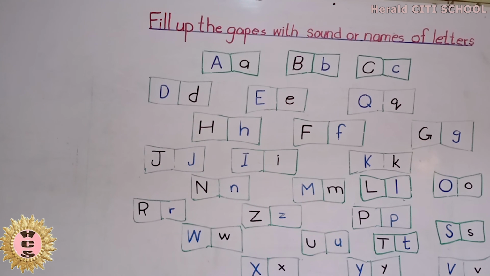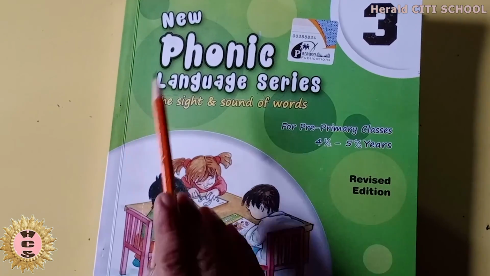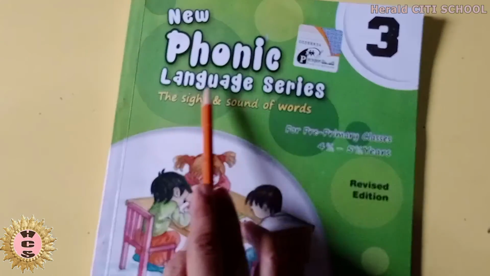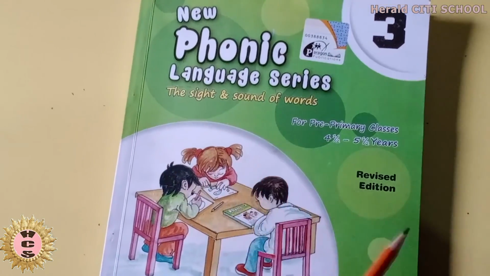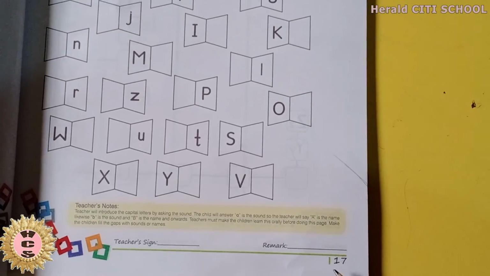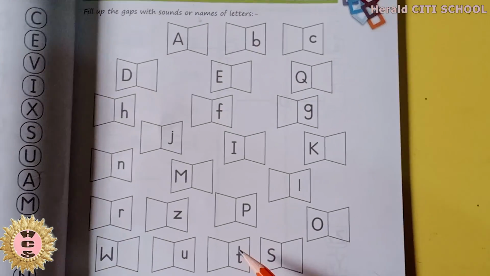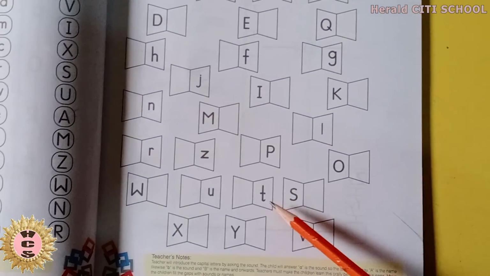I hope, children, you will understand the sounds and the names of letters. Children, this is your new Phonics Language Series Book 3, means PLS. Open page number 17 and do this work as we have already done on the board.